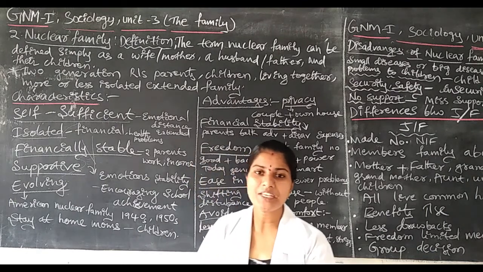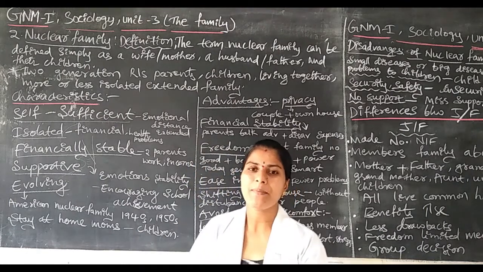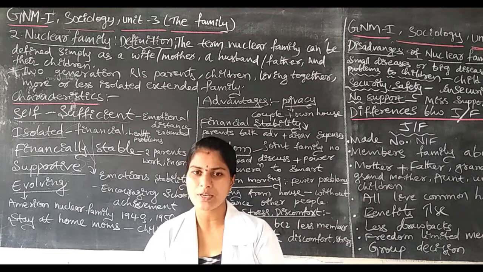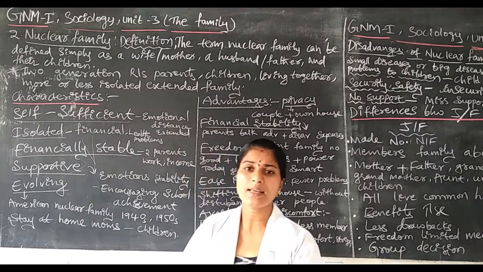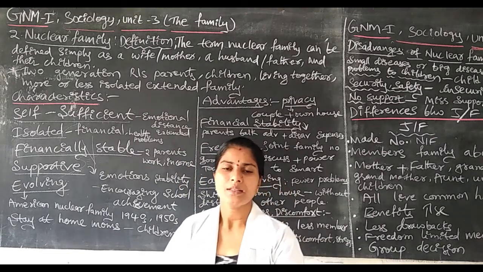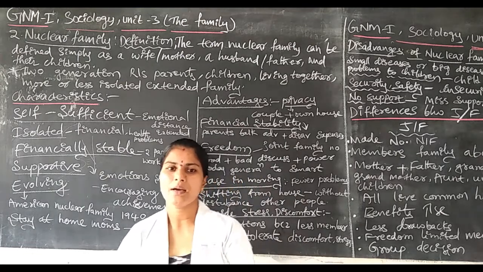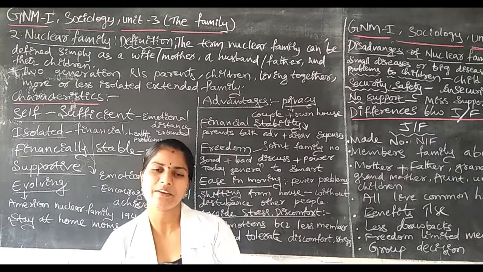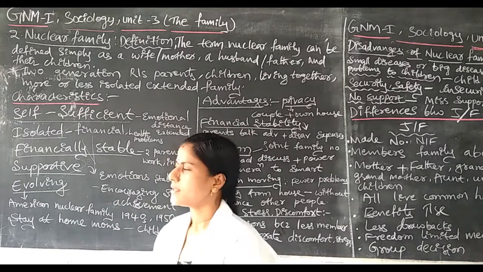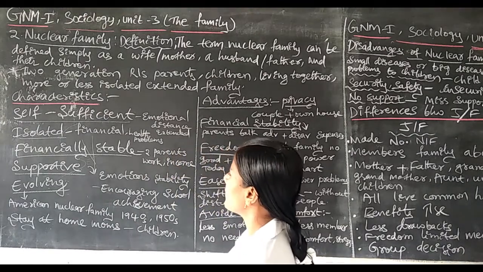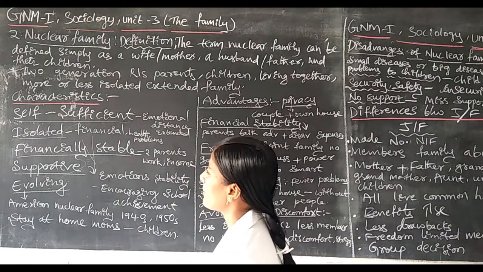The expenditure will be less. Why? Because fewer people are living together, no? That's why there is less expenditure, and more money will be saved. This is one characteristic of the nuclear family.